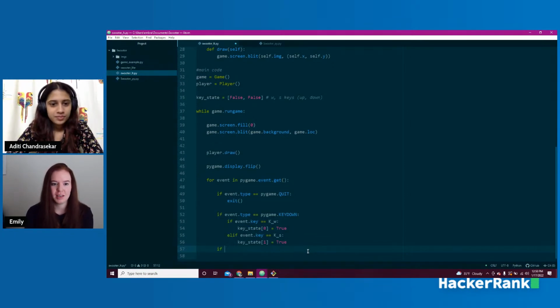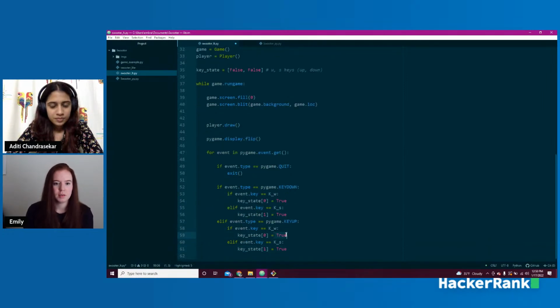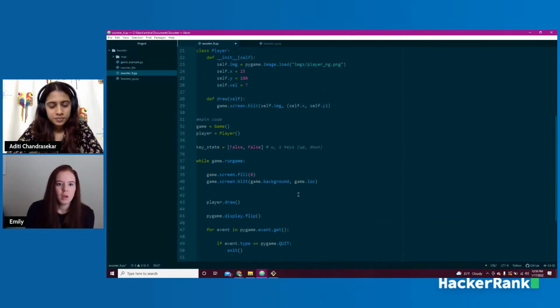So now we're going to say, actually we just make this elif. Elif event.type equals pygame.KEYUP. We're basically going to do the same thing except backwards. So I can just copy paste this. And now I can make this false instead. Okay. Hopefully that makes sense for everybody. This is just looking whether keys are pressed or not pressed, basically. So we've set that up.